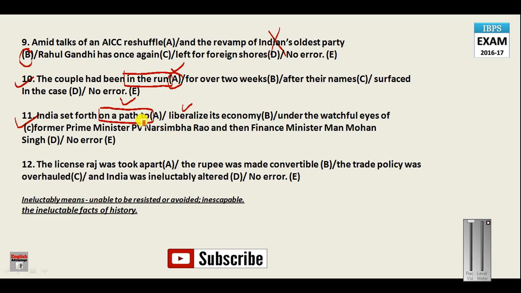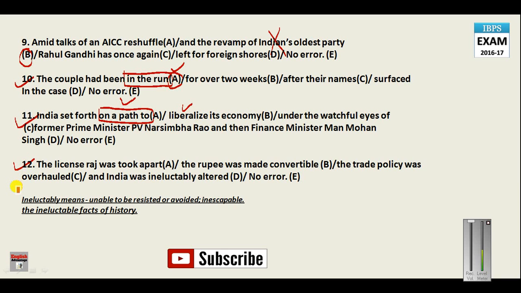On a path to is a prepositional phrase. Let me explain to you some more prepositional phrases which are followed by the ing form of the verb: looking forward to, in spite of, in place of, in lieu of. All these prepositional phrases are always followed by the ing form of the verb. Always remember this in mind. So here your answer will be B.